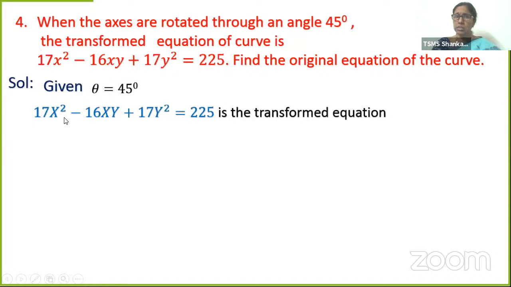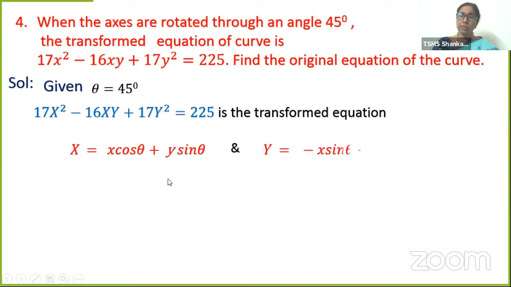Have you noticed, children? What did I do here? I just replaced the small xy with the capital XY because it's a transformed equation, to make the calculation part easier, right? Now, in order to find the original equation, what is the formula that we have to use? Capital X is x cos theta plus y sin theta. Same, you can recollect the table. Capital Y is equal to minus x sin theta plus y cos theta.